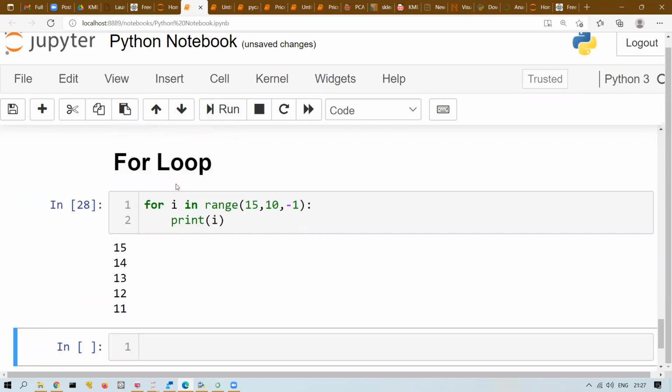Any doubt in this for loop and while loop? I will discuss for loop further, but I just want to pause here for this range method. Is it clear, this range method? Any questions? Please write yes, yes if you understood this range. Is this for loop syntax clear? Okay.